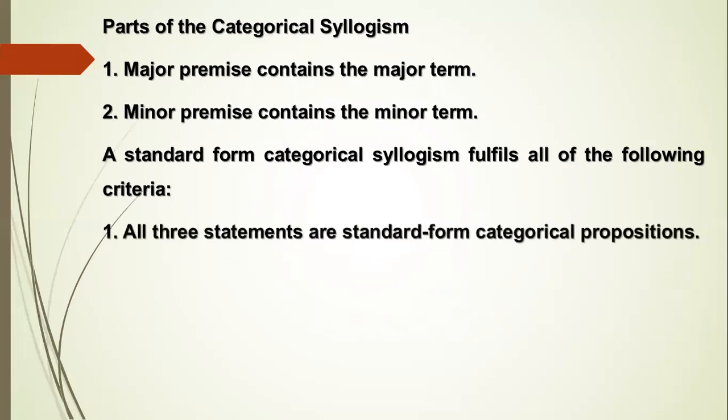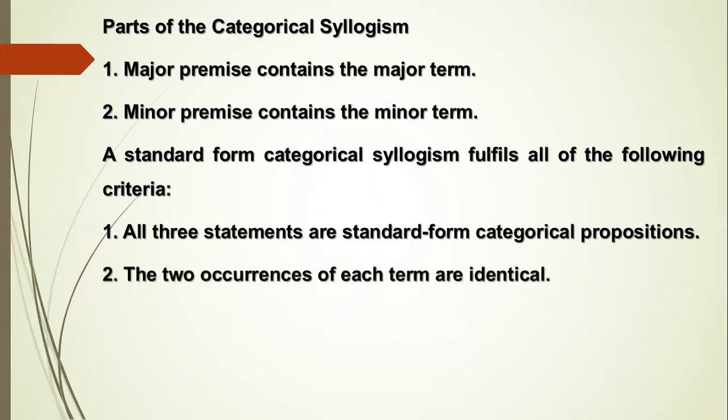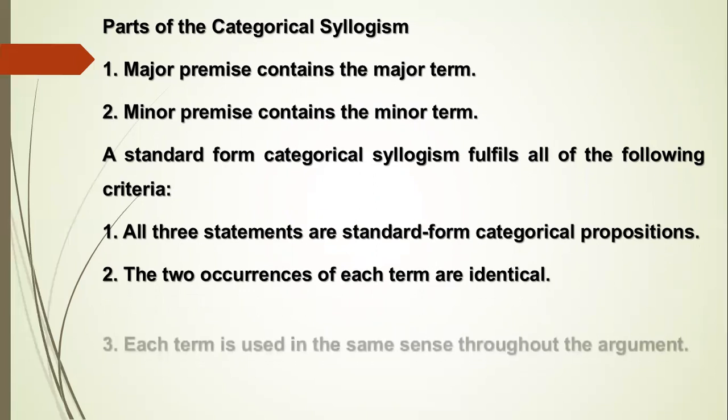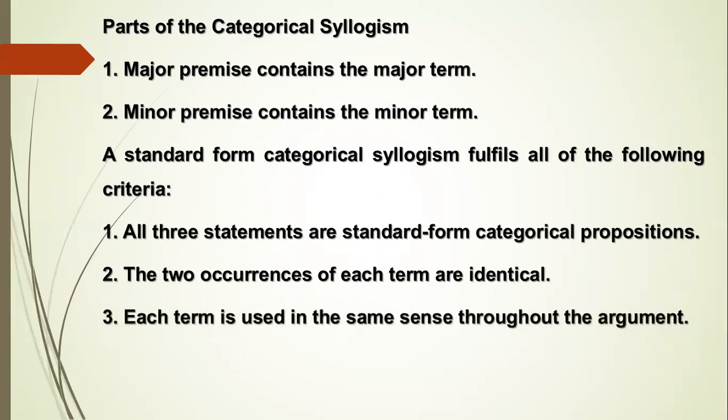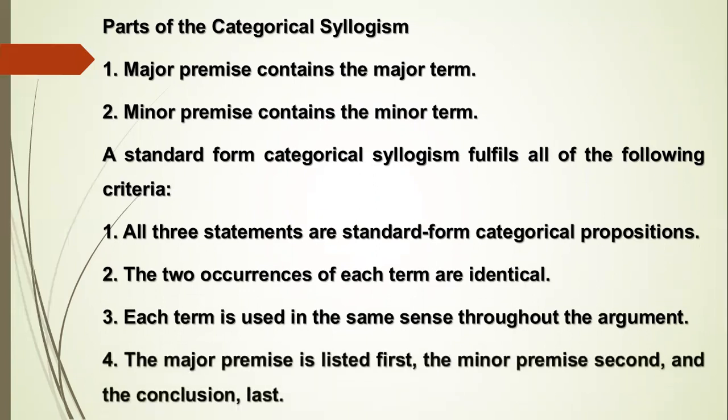Number one, all the statements are standard form categorical propositions. Number two, the two occurrences of each term are identical. Number three, each term is used in the same sense throughout the argument. Number four, the major premise is listed first, the minor premise second, and the conclusion last.